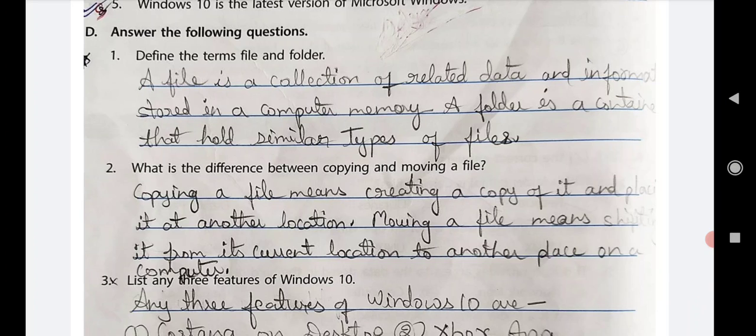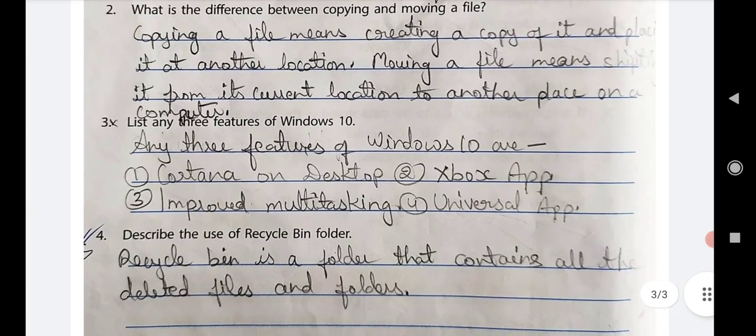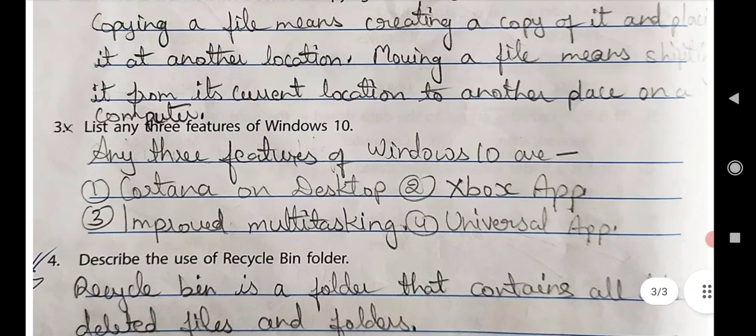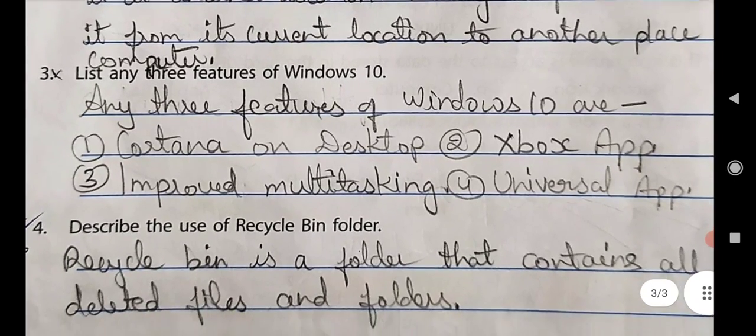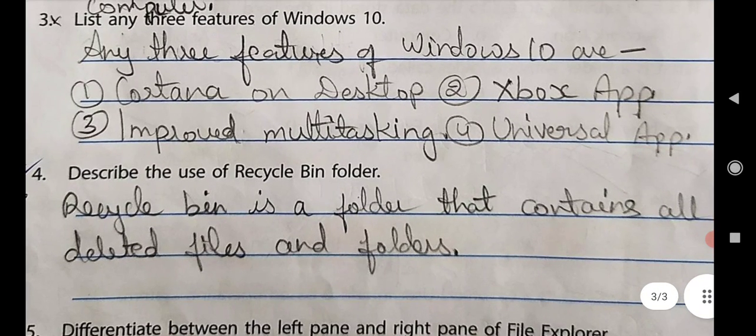So now come to question number 3. Here it is asking, list any 3 features of Windows 10. See here. Any 3 features of Windows 10 are: first is Cortana on desktop, second is Xbox app, and third is improved multitasking, and one extra I have given here, fourth one, that is universal app. So these are the features of Windows 10.